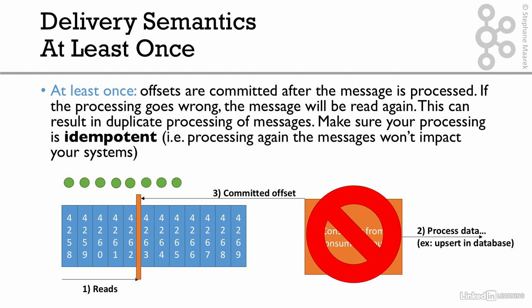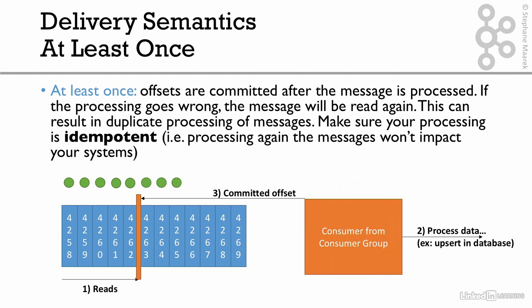That happens as well. Now our consumer comes back up, and the first thing it's going to do is say, hey Kafka, where do I start reading from? And Kafka says, you need to start reading from 4262, because this is where it was last committed. So it says, okay, and it reads again 4262, 4264, 4265, and moves on. As you can see in this case, 4263, 4264, and 4265 have been consumed twice. This is why it's called at least once, because in case of restarts, there's a chance that you're going to read the messages again.